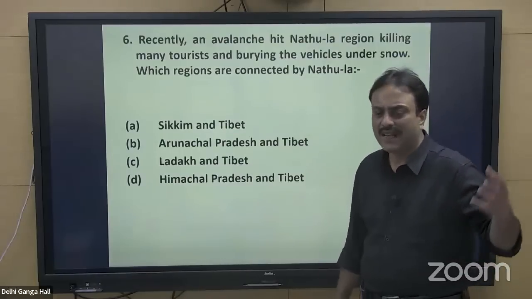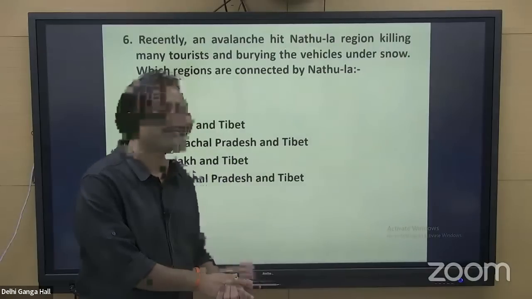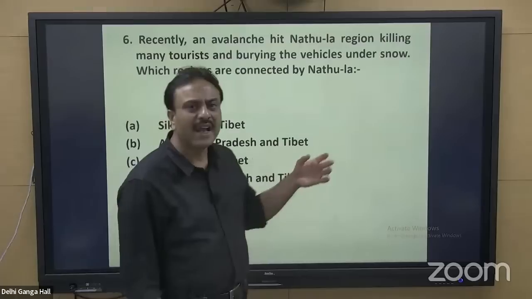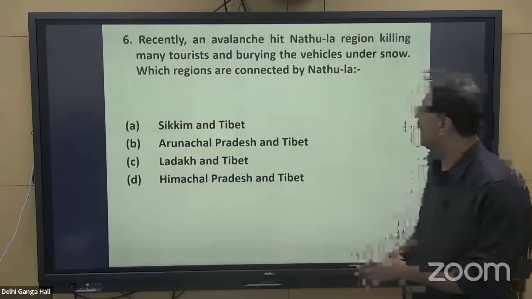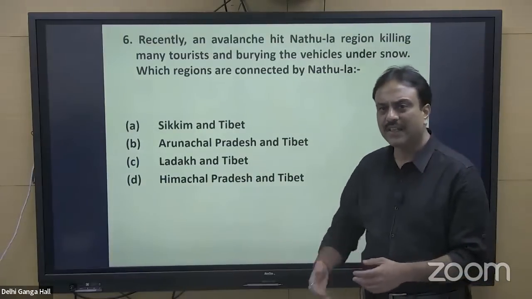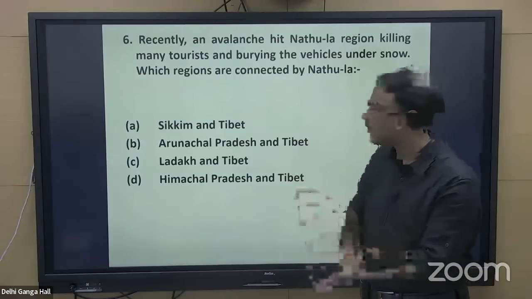Avalanche is the river of snow that starts moving all of a sudden. That is a part of mass wasting only. It moves under the impact of gravitational force, moves under gravity, and it buried all the vehicles. Many people were killed in that. Vehicles were buried over there, and this event took place. A number of avalanches have taken place in this particular winter season only. This was the latest one, so I took the example.